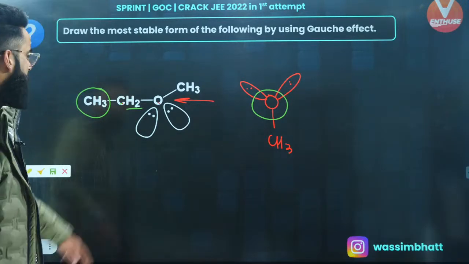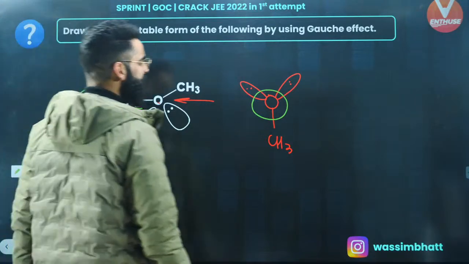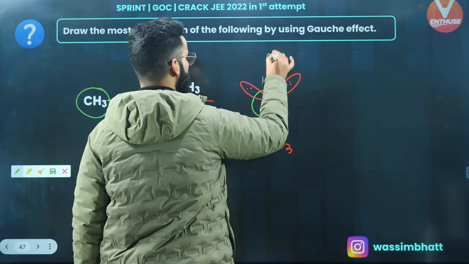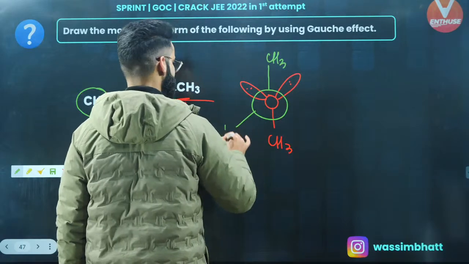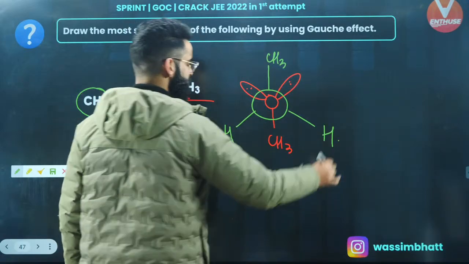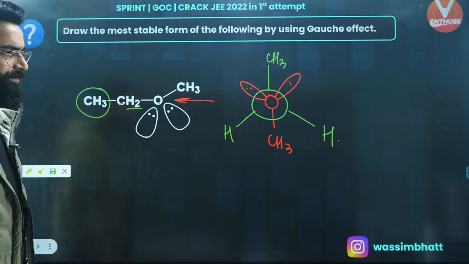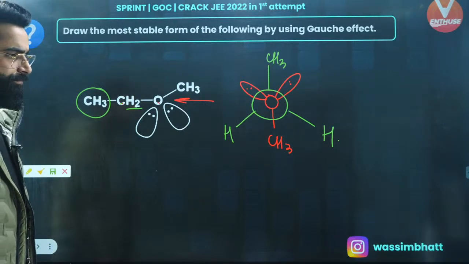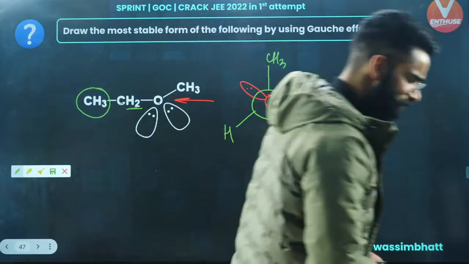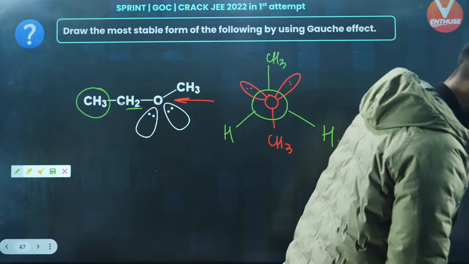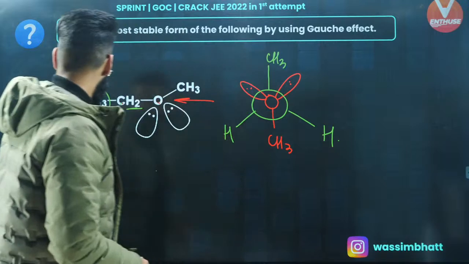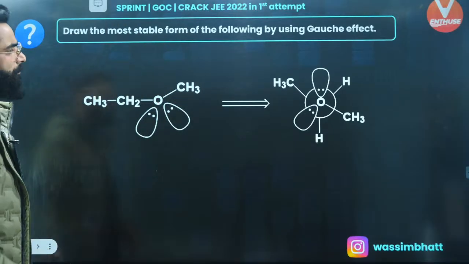Now you need to place this bulky group. So where will I be placing it? I'll be placing this bulky group over here, and this is going to be H. This is going to be H. As simple as that. Perfect? Right, people? Okay, so that was the most stable form.